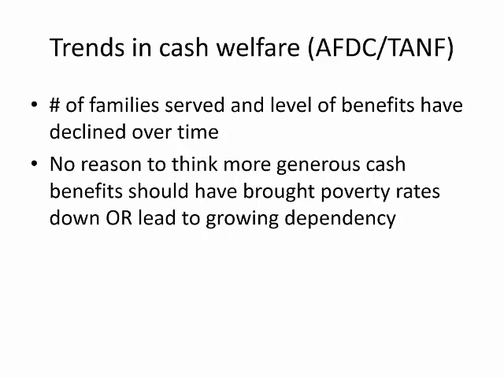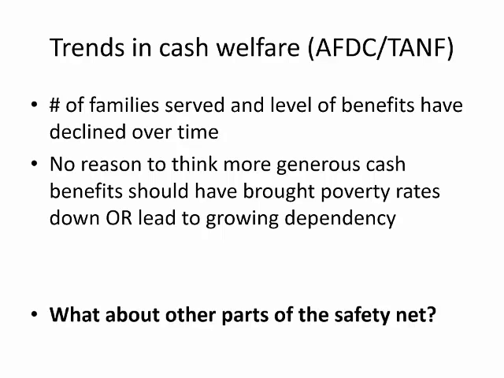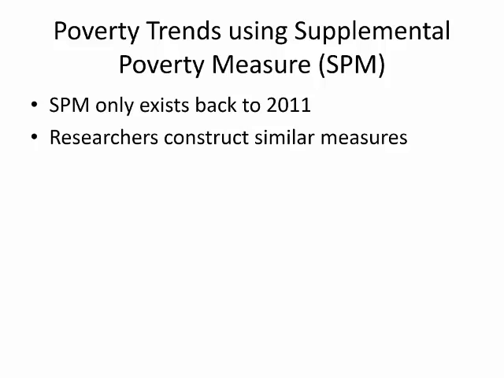As we know, the official poverty measure does not include many of these other forms of assistance in its resource measure. Thus, to explore these other forms of assistance, we need to switch to analyzing trends using the supplemental poverty measure. This, of course, is challenging. As you know, the SPM was only developed in 2011, and so there's no government source that calculates poverty rates based on the SPM over several decades. Fortunately, researchers have recently constructed a series of measures that is similar to the SPM and allows us to consider the role of non-cash assistance in determining longer-term poverty trends.